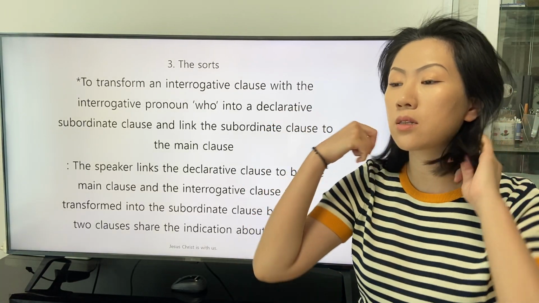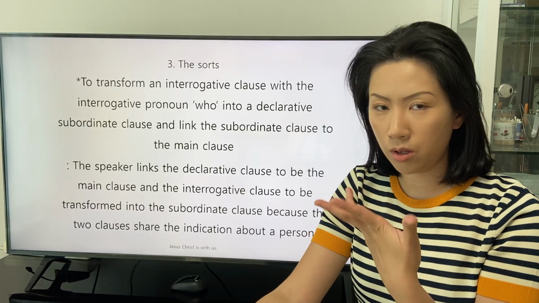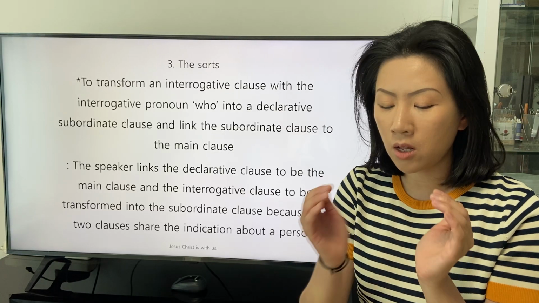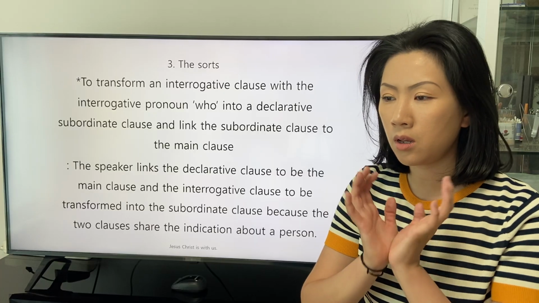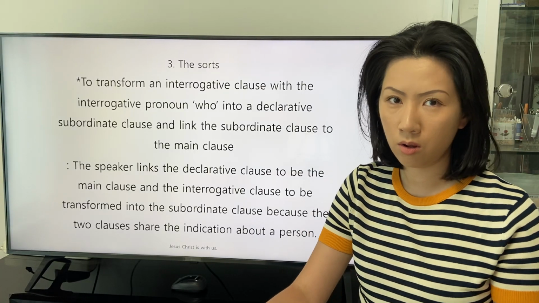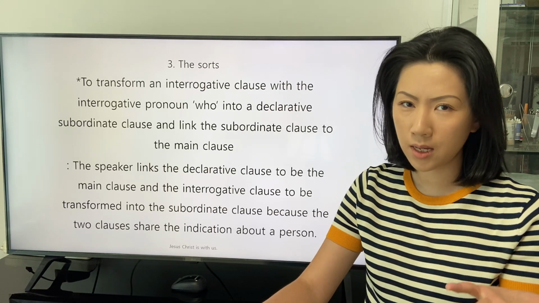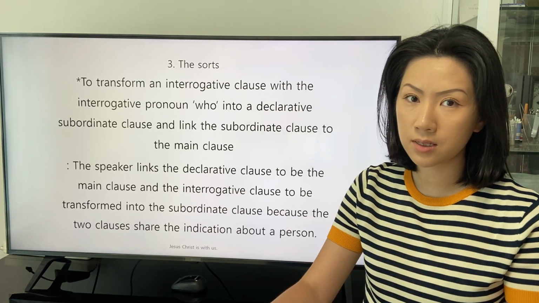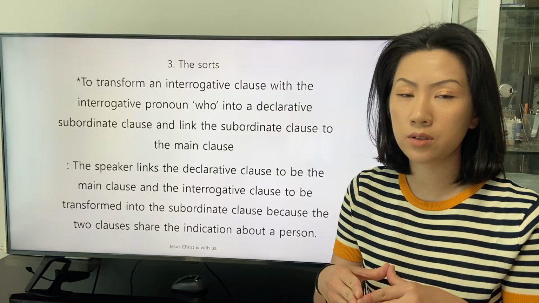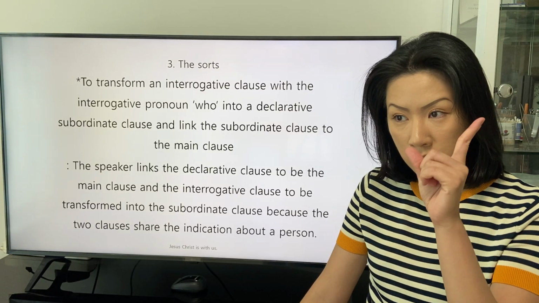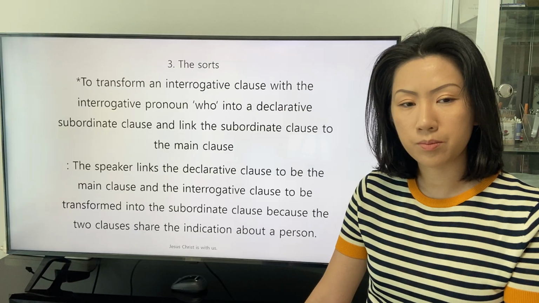We can say that the subordinate clause linked by the pronoun who can be an indirect interrogative statement when the main clause is the interrogative clause.